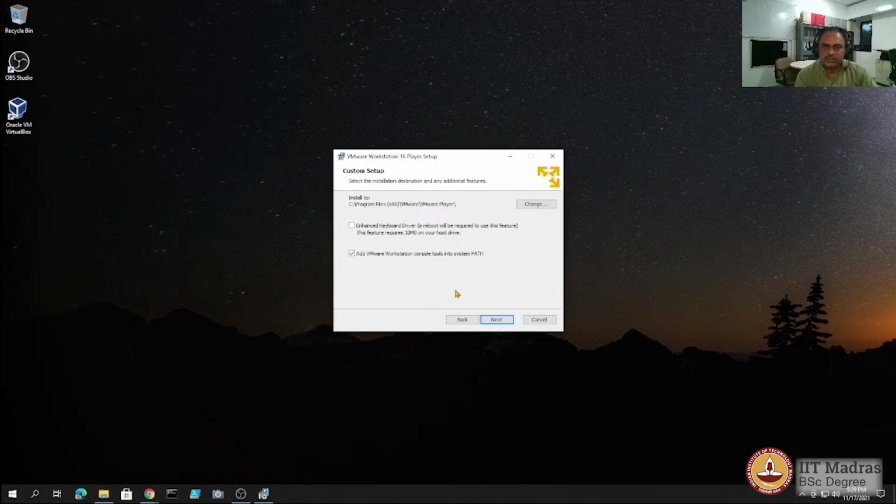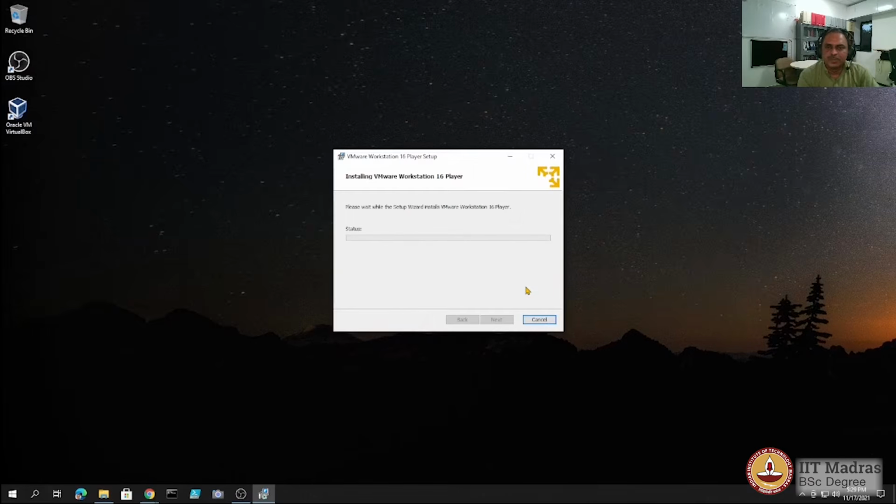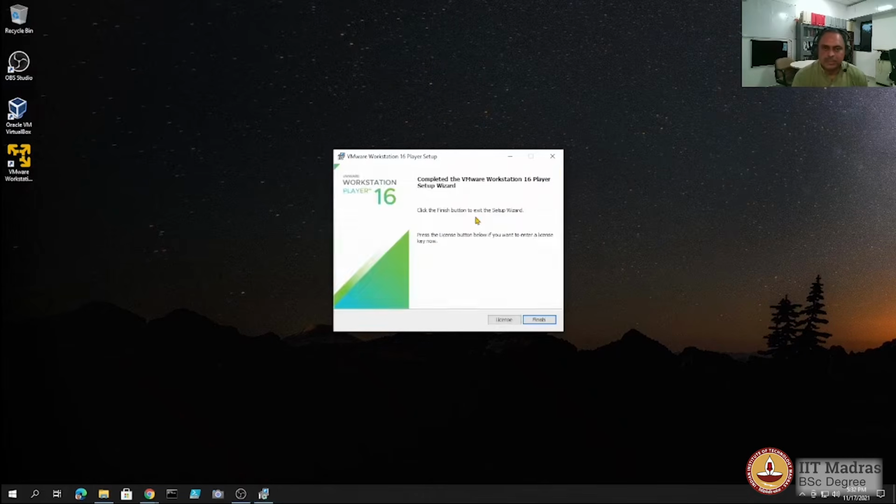and let it install the standard options. Okay, so we have now started to install that. It will take about a minute or two to install the utility. So the installation takes a couple of minutes. So there is an icon on the desktop created by the utility which we could use to open the workstation player. So let us now finish the utility and